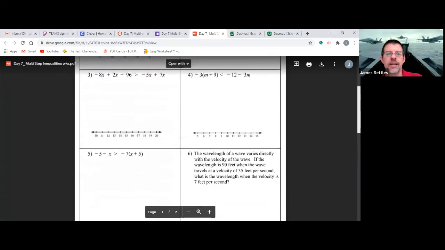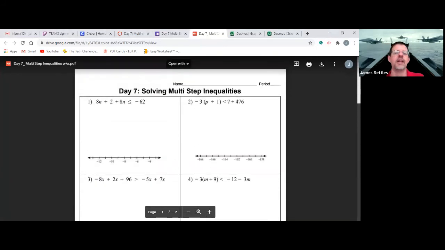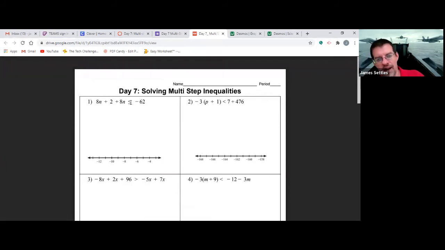We're going to go back to question 1. Now, unfortunately, our calculators can't work these out. They can work them out when there's an equal sign, but not an inequality symbol. Now, if you're really good at working these out, then I would even go back and watch Thursday's assignment if you feel like, oh yeah, I could work that out, and make sure you learn all the rules to these. But I'm going to assume that most of you are struggling, because when I look at everybody's work, a lot of us are struggling right now.